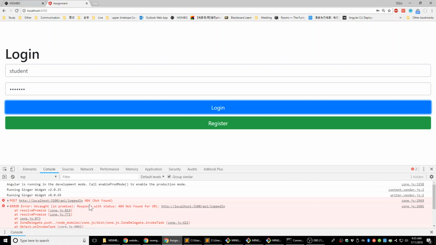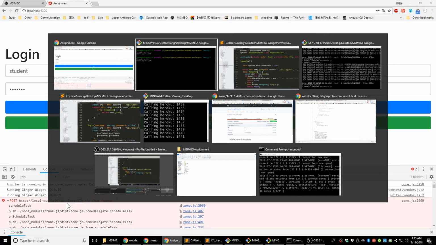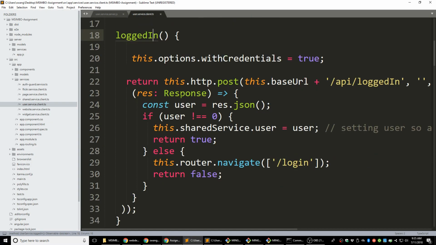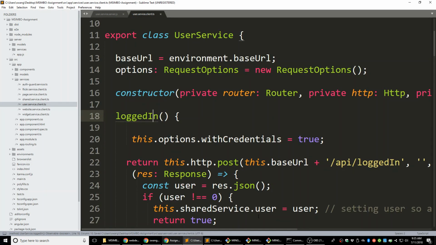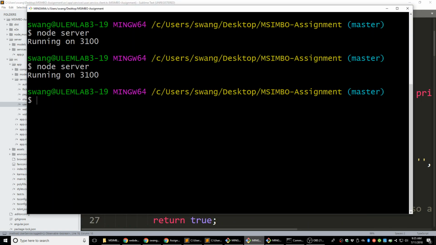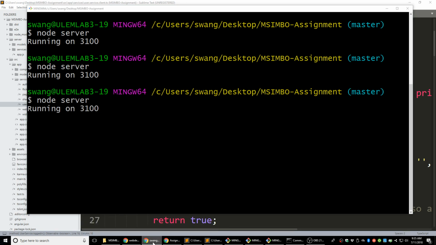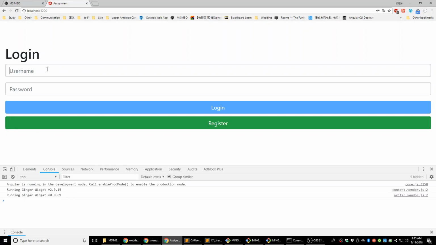LoggedIn 404 not found. API loggedIn, and we have loggedIn here. Did I save the file? Oh, I didn't save the file, I guess. Let's restart the server again. Alright, let's try it again.